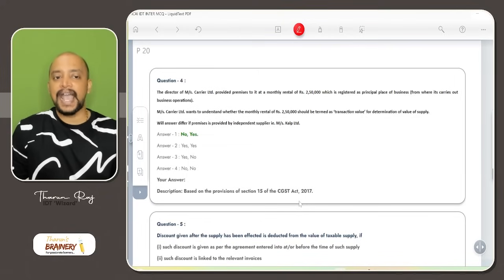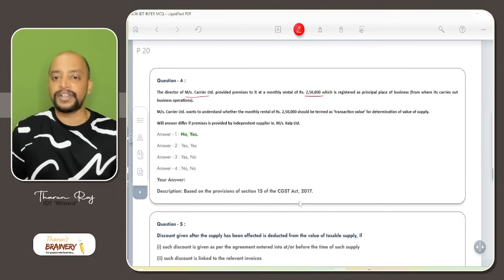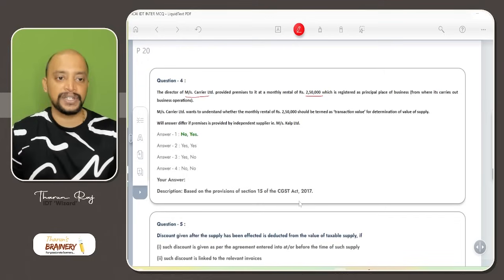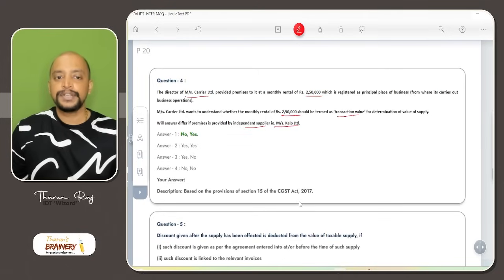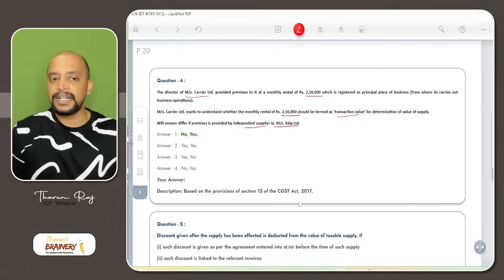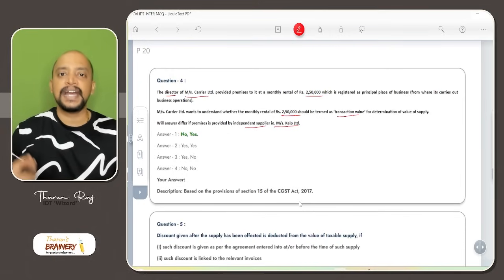The director of Messrs. Carrier Limited provided premises to it at a monthly rental of 2,50,000, which is registered as the principal place of business from where it carries out the business operations. So the director is giving the premises on rent. Carrier wants to understand whether the monthly rent of 2,50,000 should be termed as transaction value for the determination of value of supply. Will the answer differ if the premises is provided by an independent supplier, that is Messrs. Culp Limited?